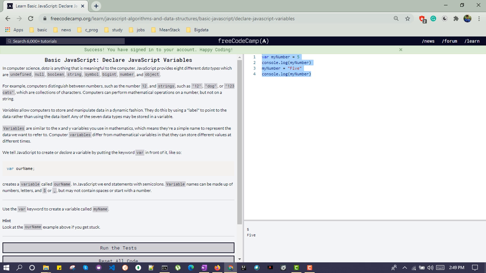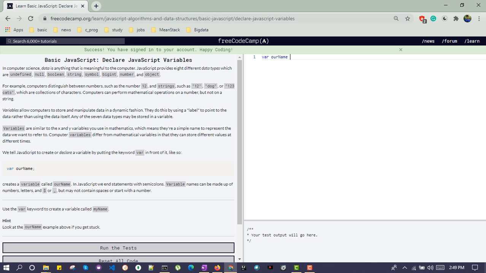So in this challenge, what problem are they asking us to solve? Create a variable called ourName. So we will give the keyword var, and the variable name is ourName. In JavaScript, we end a statement with a semicolon. It depends on the developer: you can give a semicolon or you can skip it. It is up to you. For this challenge we will give the semicolon.